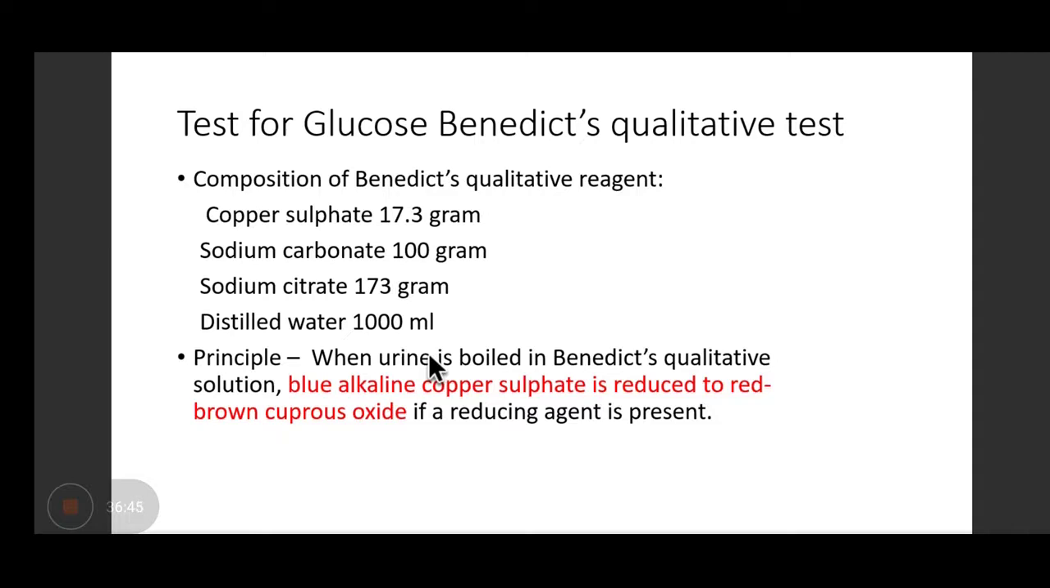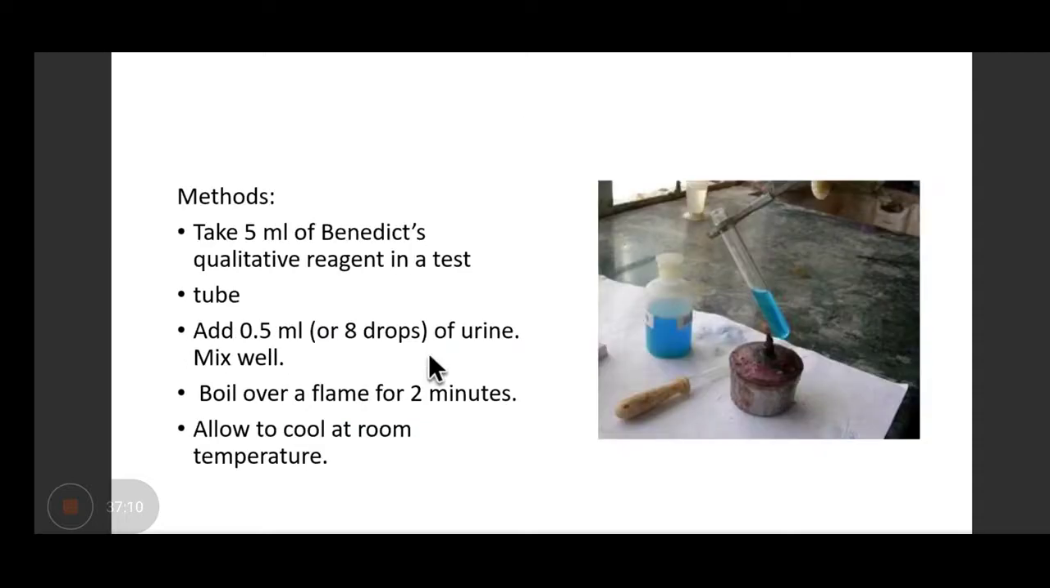What is the principle? Composition. You have to know what are the constituents of Benedict reagent. The principle is when urine is boiled in Benedict solution, blue alkaline copper sulfate is reduced to red brown cuprous oxide if a reducing agent is present. And this reducing agent may be glucose or any other reducing agent. So it is not specific for glucose, right?